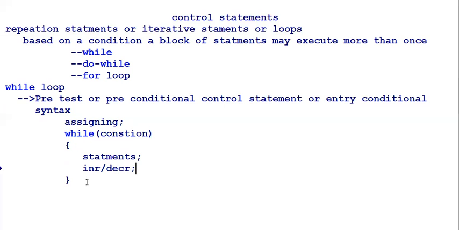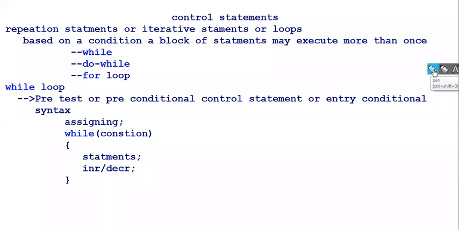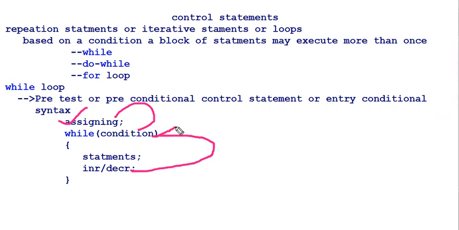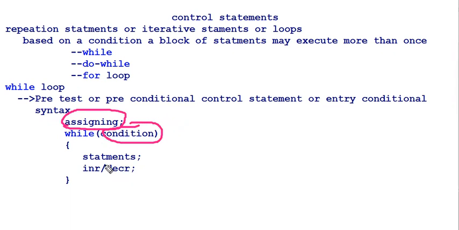The variable which is assigned goes for the condition, and after that the same variable goes for increment or decrement. For one variable, we are doing three things: the variable should be assigned, the condition should be applied, and the variable goes for increment and decrement.